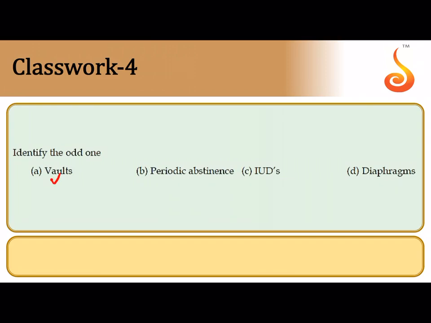Vault is a mechanical barrier. Periodic abstinence is a natural method of contraception. IUD is a mechanical device, and diaphragm is a mechanical barrier again. So the odd one out among all the following is periodic abstinence, because this is not a mechanical device or a barrier method of family planning or contraception. This is a natural or a traditional method of contraception, so it is option B.